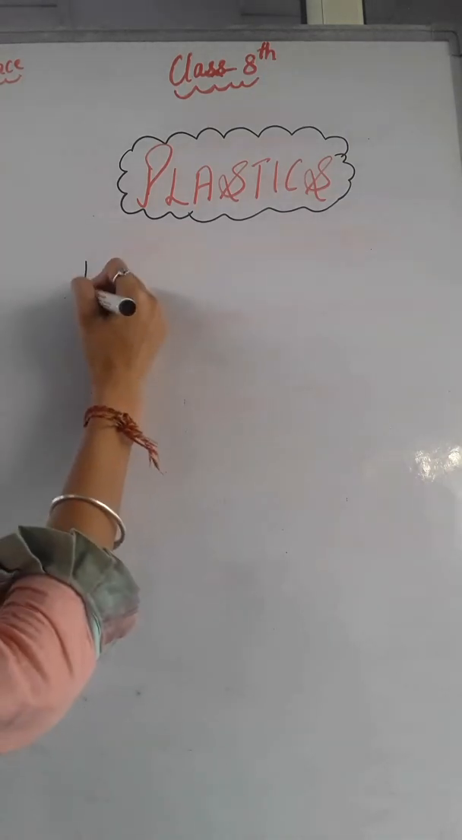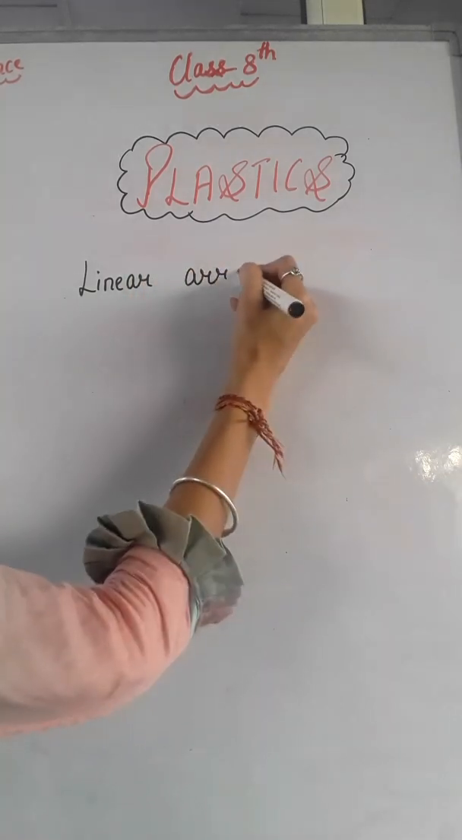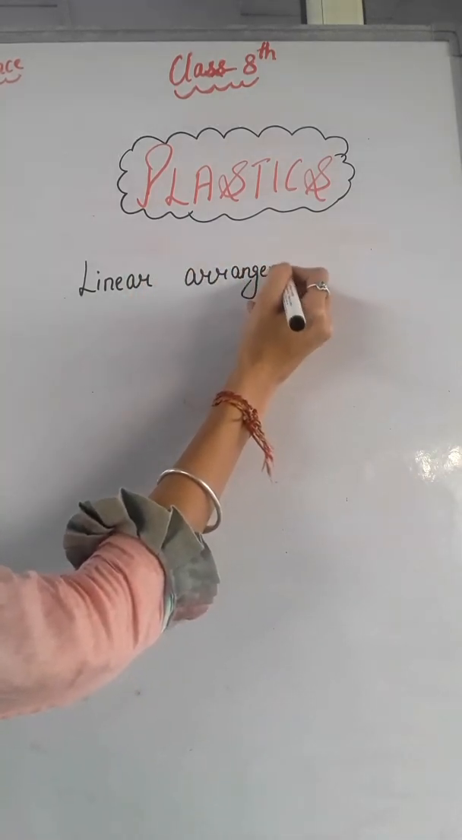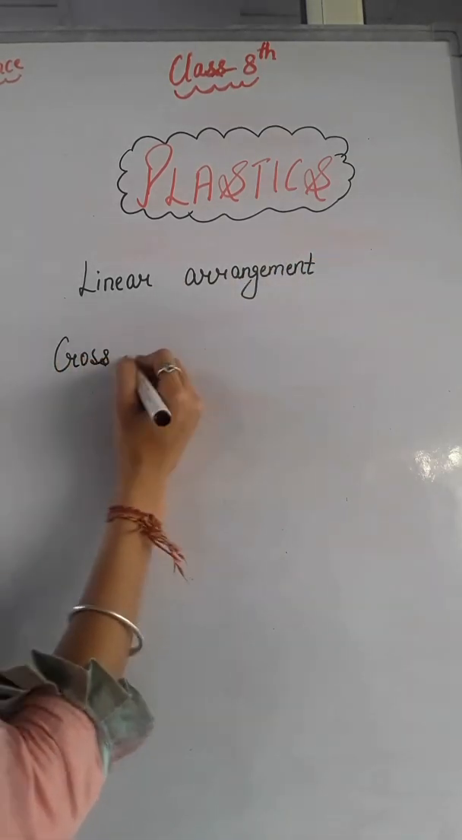Basically, plastic is also a polymer, like synthetic fiber. We know that synthetic fiber is also a polymer, so like that, plastics are also polymers, right? All plastics have different kinds of arrangement. Two types of arrangements are there: some have linear arrangement and some have cross-linked arrangement.